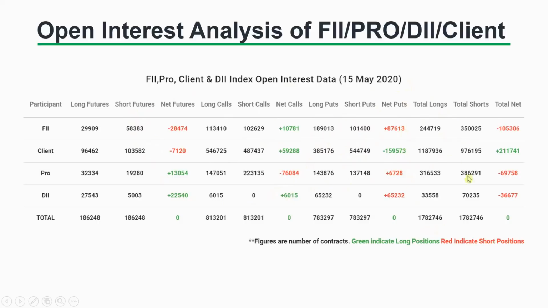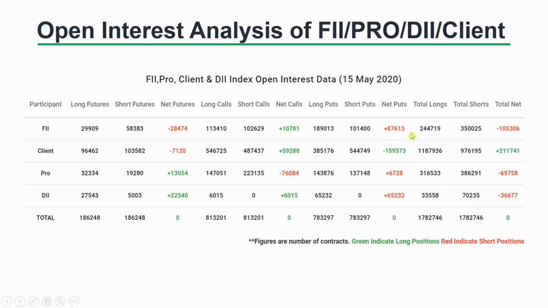So that way you get total longs, total shorts, and from this data you will get total net of that particular participant. And this will be the total longs of all the participants together. One more thing is that the green color here indicates the long position, and the red color indicates short positions.